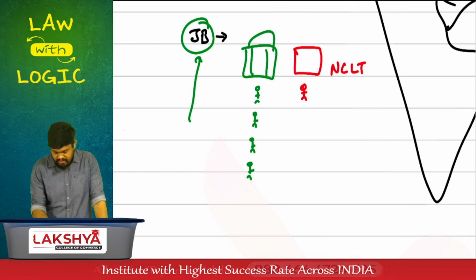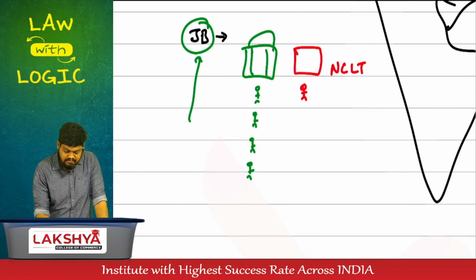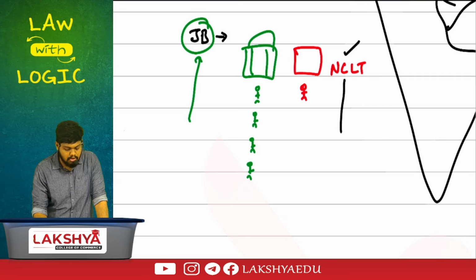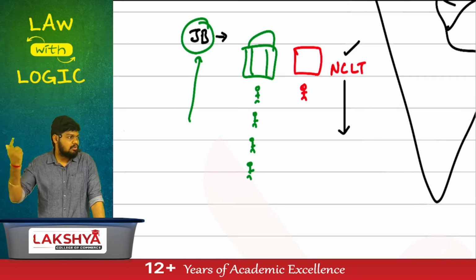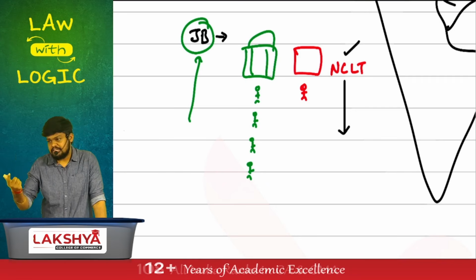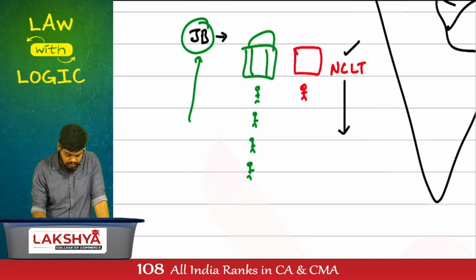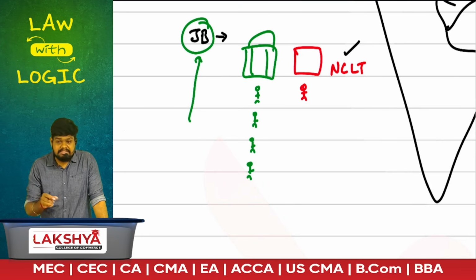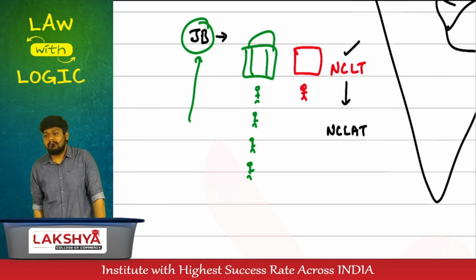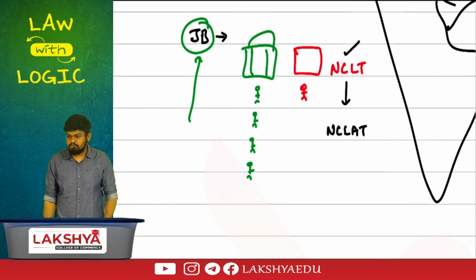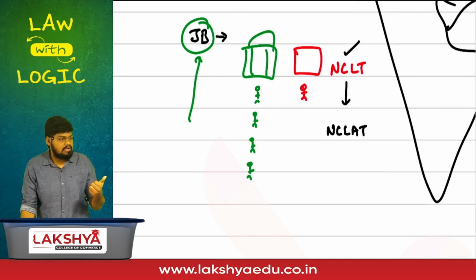This has been drafted as NCLT. But if you're not satisfied with the order passed by NCLT, you can appeal. The usual process: go to the District Court, if not satisfied go to the High Court, then if not satisfied go to the Supreme Court. Here it's a different process. If you're not satisfied with NCLT, you can go to a higher court called NCLAT, the National Company Law Appellate Tribunal.